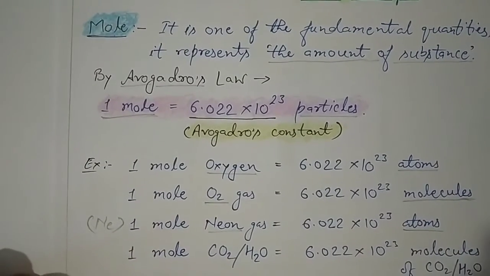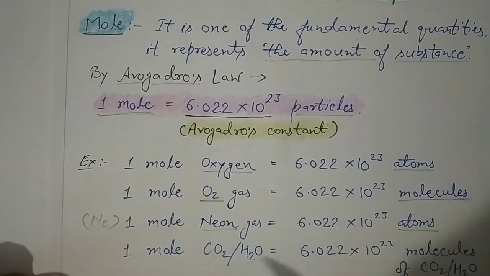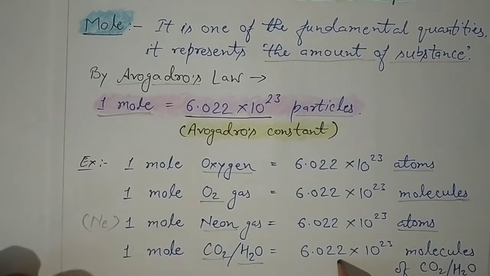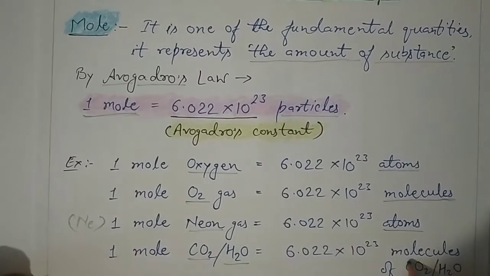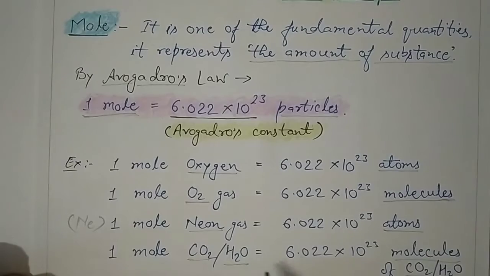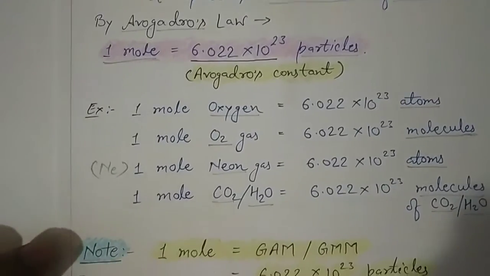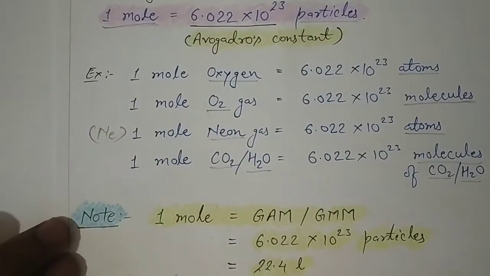Let's take few more examples. 1 mole of carbon dioxide or water, because we know both are compounds. So 1 mole of these compounds would be equal to 6.022 into 10 to the power 23 molecules of carbon dioxide or water respectively.